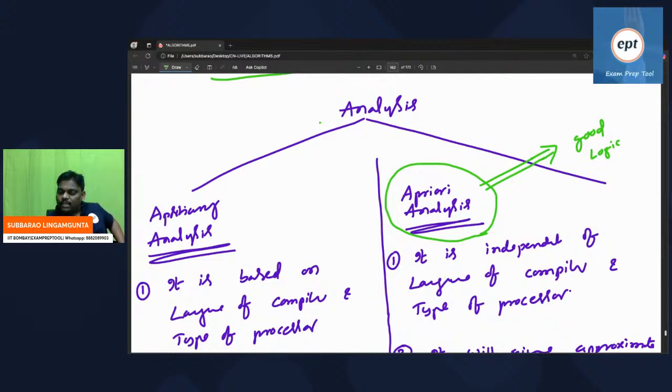If good logic, less time. Remember, the total software industry is following the second model only. Good logic means less time. So everyone from today onwards, remember: you have money or you don't have money, it doesn't matter. The thing which matters is the brain. If good logic is there in your brain,